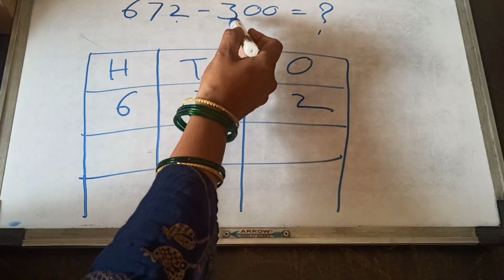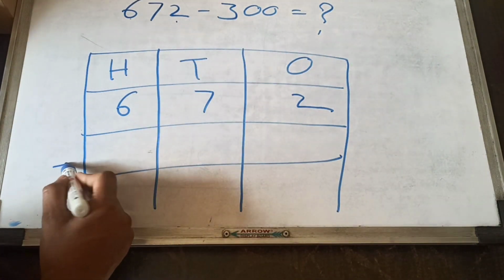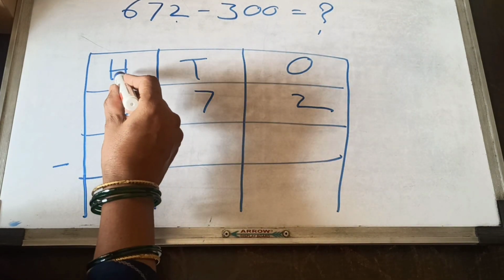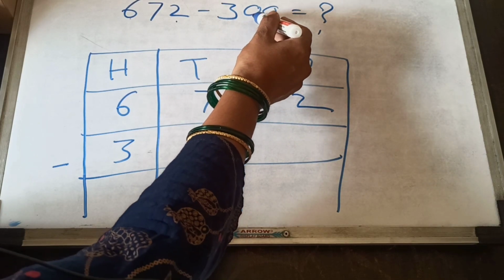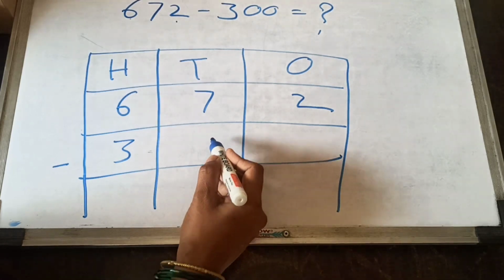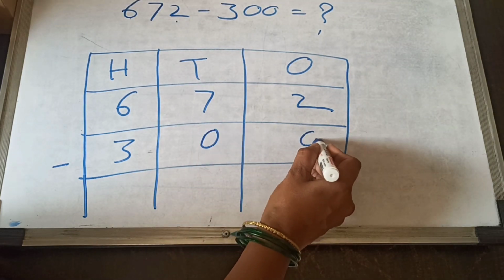Then minus, we use here the minus sign. 300: 3 in hundreds place, and 0 tens and 0 ones.